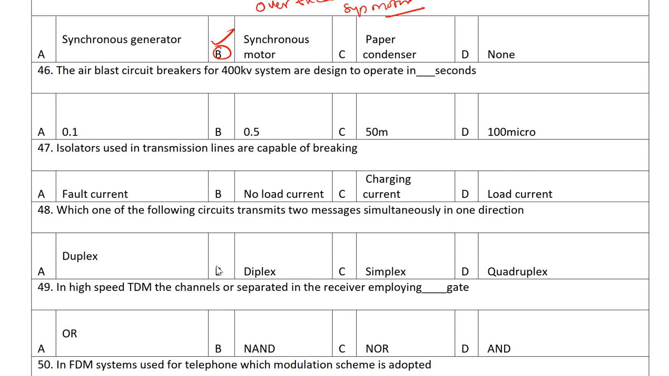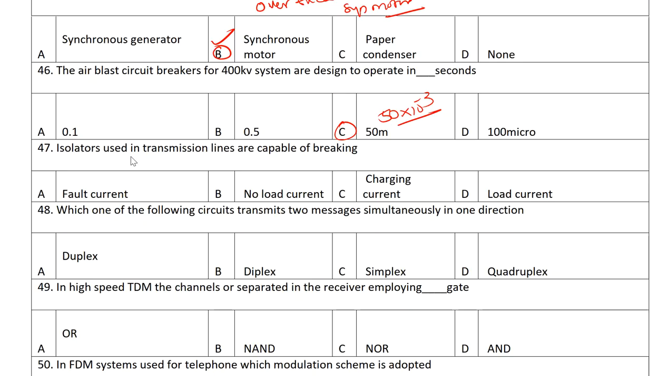Next one, in air blast circuit breakers, 400 kV systems are designed to operate in dash seconds. The options are 0.1, 0.5, 50 and 100 microseconds. The answer will be 50 into 10 power minus 3, 50 milliseconds.